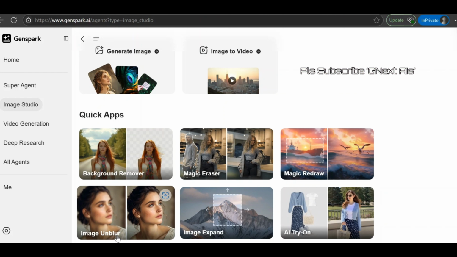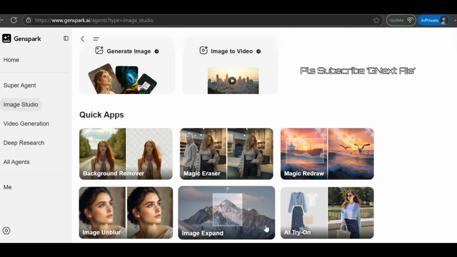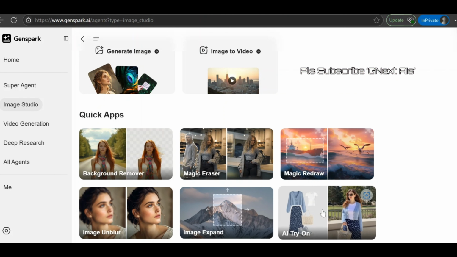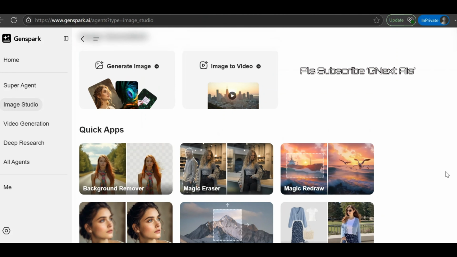Then image unblur: let's say a very old image, or you have quickly taken the shot, and it will create a good image with good clarity. Then image expand, it can expand the image. And this is the best part, because it will give you some business value, for your social media upload for example. You don't need to purchase stock photos. You can choose any from the internet, or you can design using this image generation. Put your photo, put your subject, and it will attach them with your photos. So just imagine how beneficial it is.